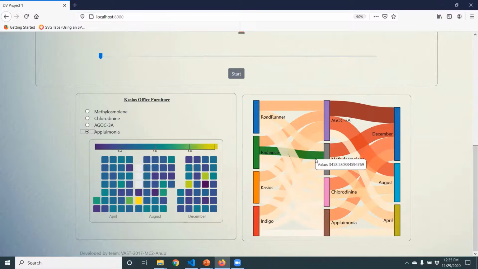Some of the findings that we were able to derive from this plot is that December is the month where the maximum emissions are being recorded. Roadrunner Fitness Electronics is the major contributor to chloroniridine, and Appollonia has almost equal contributions from all the factories.